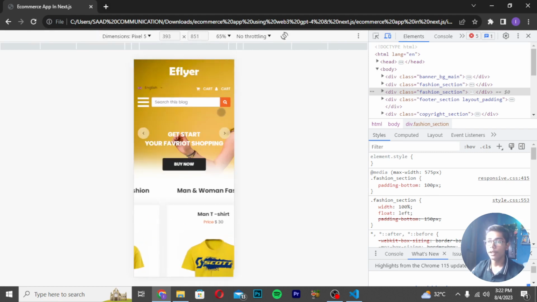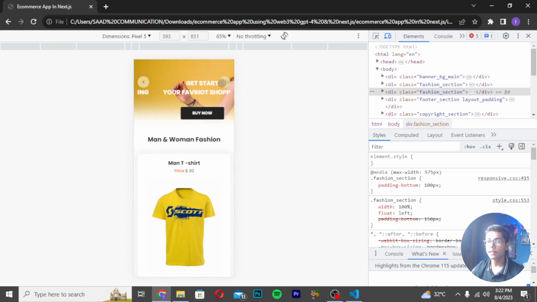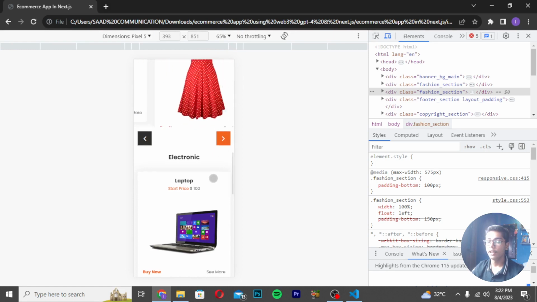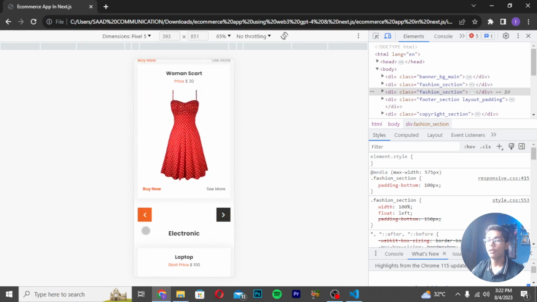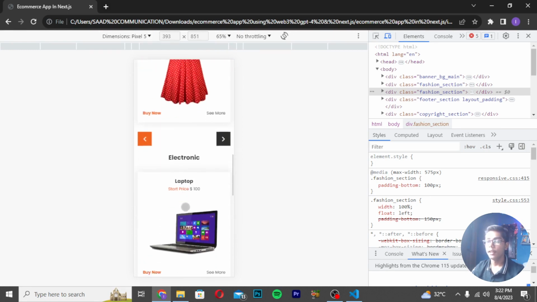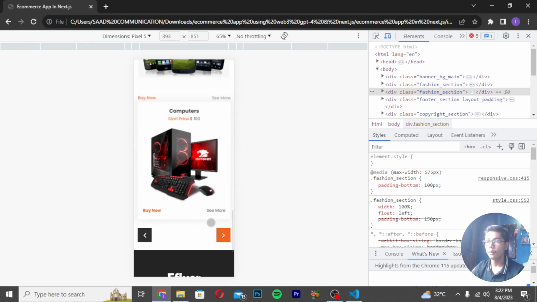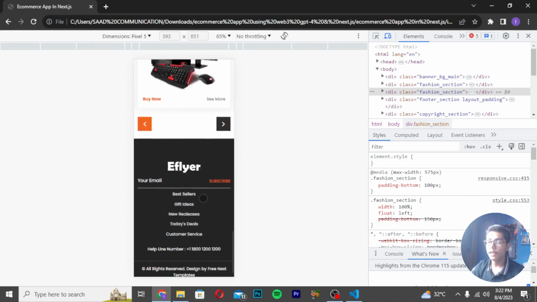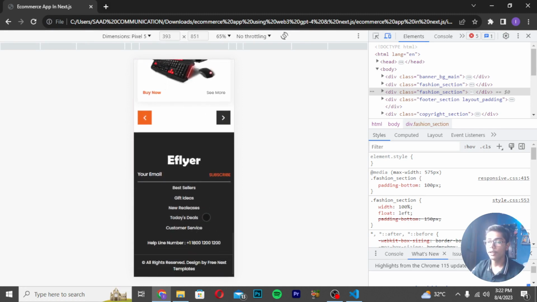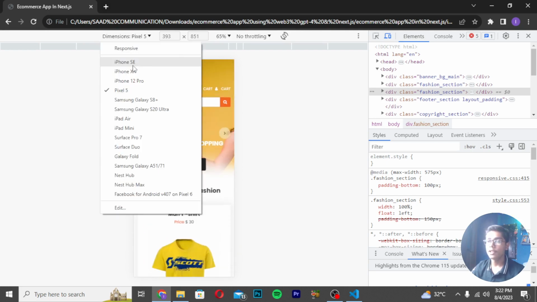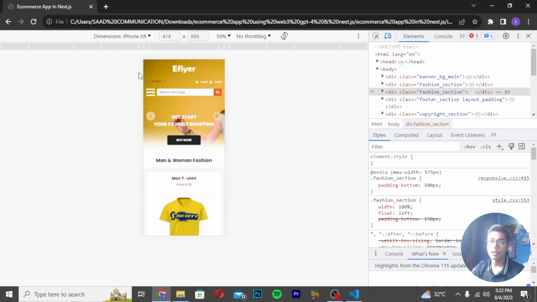If I show you, you can see in every device our sliders are working and our products are seen. With the sliders you can drag your products forward, backward, however you want to do, you can do that. And down also we are getting these e-commerce products responsive. If I want to slide them, you can use these slider buttons to slide these products as well. Then down the footer section is also looking good in the mobile here, so you can see. So this is an amazing e-commerce application. Obviously it is an application, so it will be responsive as well.